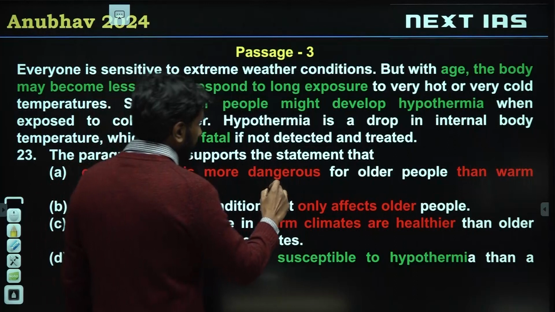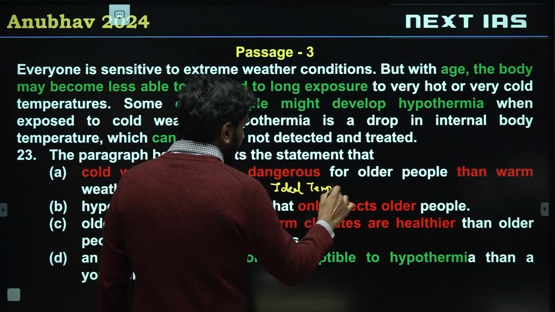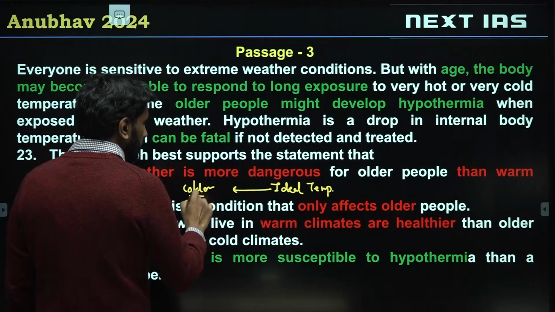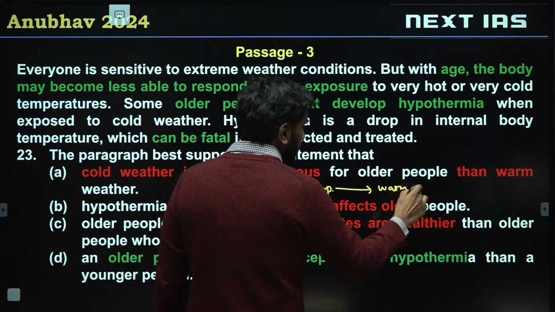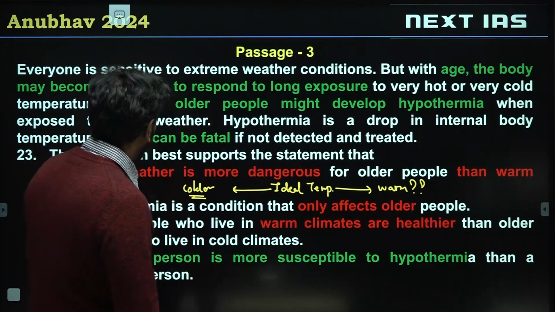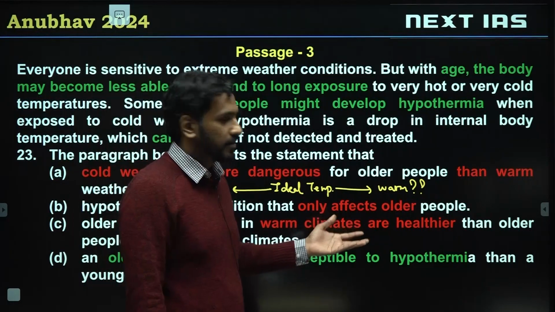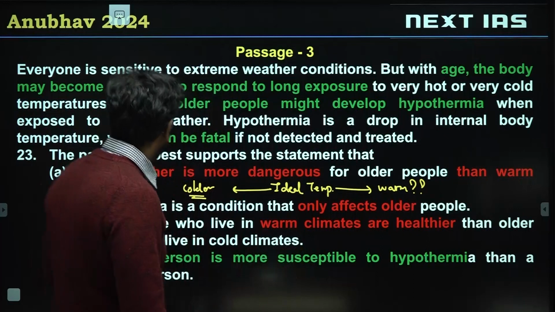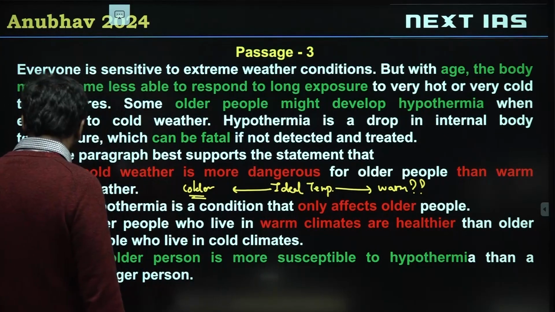If there is an ideal temperature, let's assume there is an ideal temperature, right? So colder is bad. How good or bad a warm temperature is, this is unknown to us. This is not told to us. So what if warm weather means weather where it's 50 degrees every day? We don't know if that's good for old people or not from the passage, right? So A is invalid.